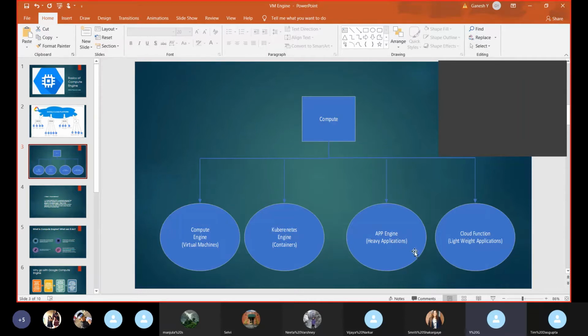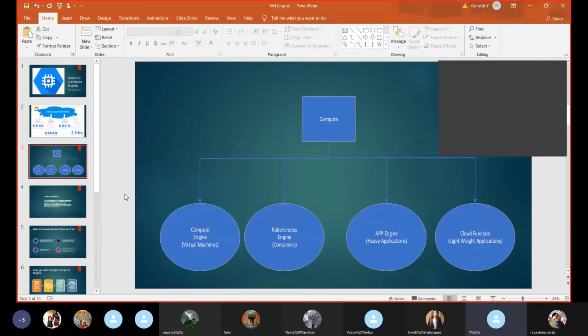App Engine deals with mostly heavy applications like web applications. Cloud Functions deals with very small functions, which execute in a maximum span of 540 seconds. It doesn't take such a long time. Those are mostly like invoking procedures.